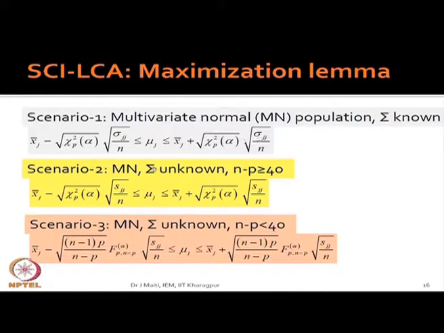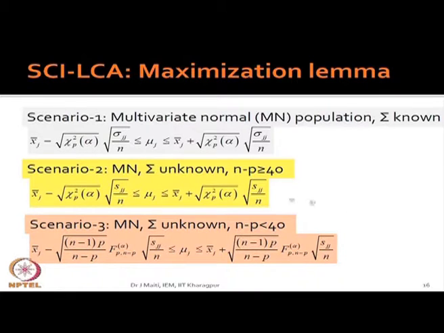So now, the three scenarios we have seen earlier. Are you facing a problem here? Simultaneous confidence interval. Scenario 1: sigma is known. As sigma is known, you use sigma jj, because if sigma is known, it is better to use that sigma. Why would you go for the sample variance?